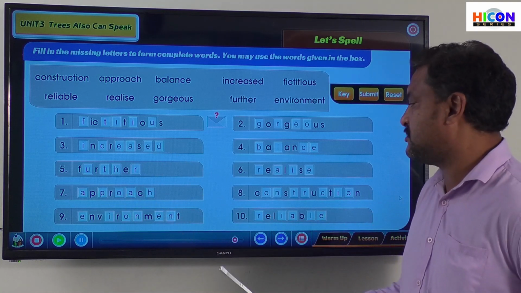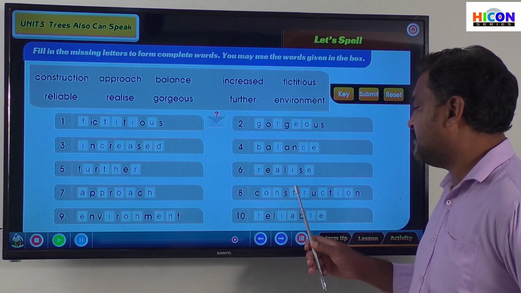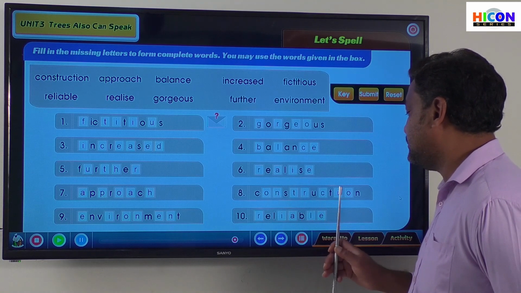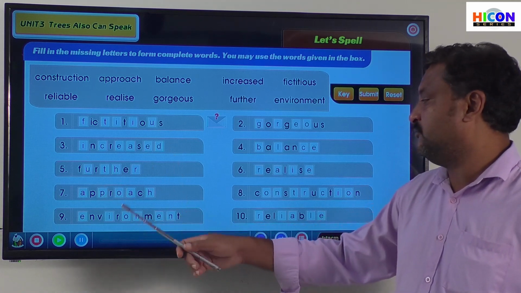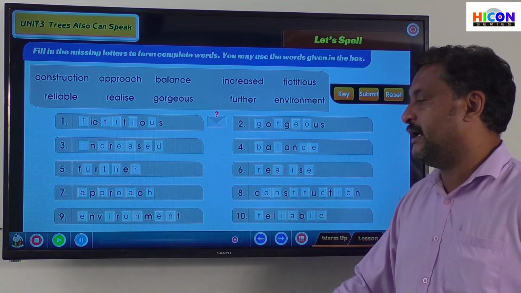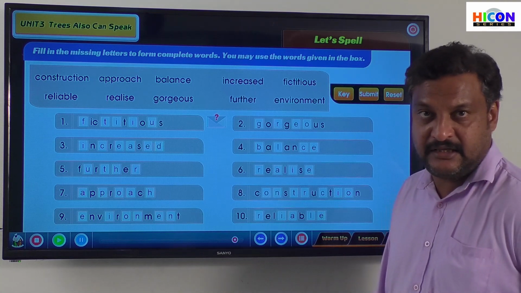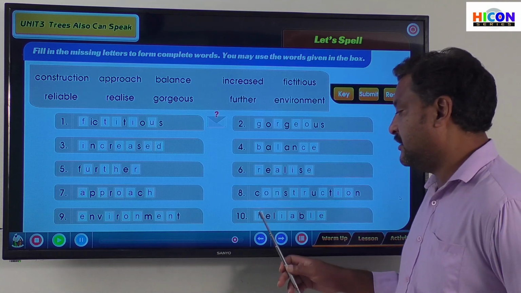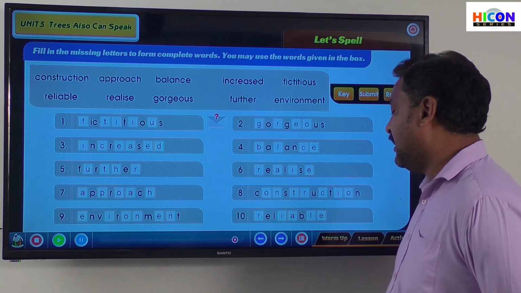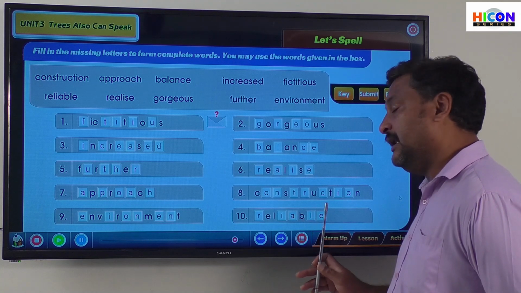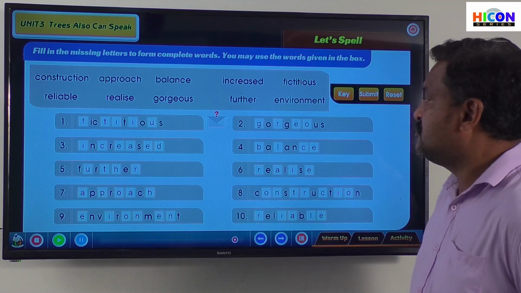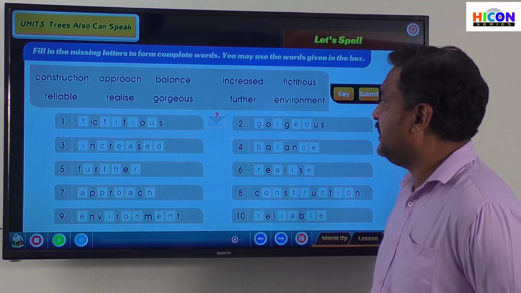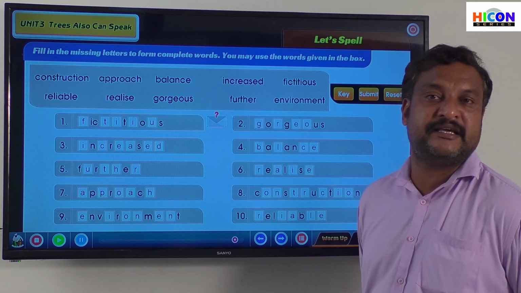Approach, approach. Construction, construction. Environment, environment. And reliable, reliable. Right? So we have done with this activity, and now I'll keep the screen the same for another